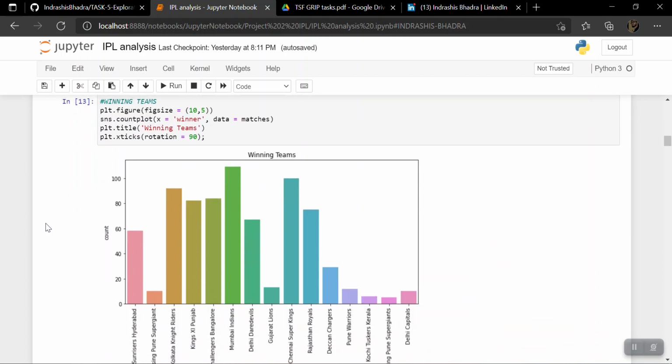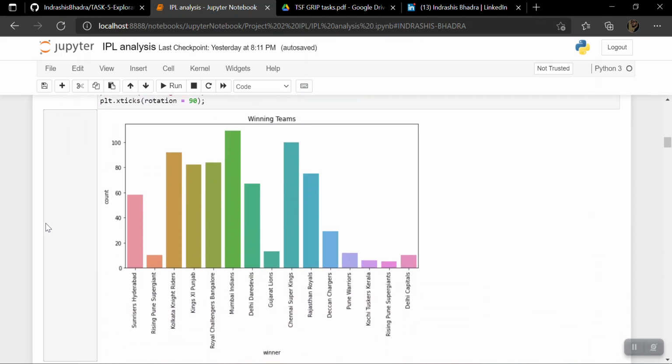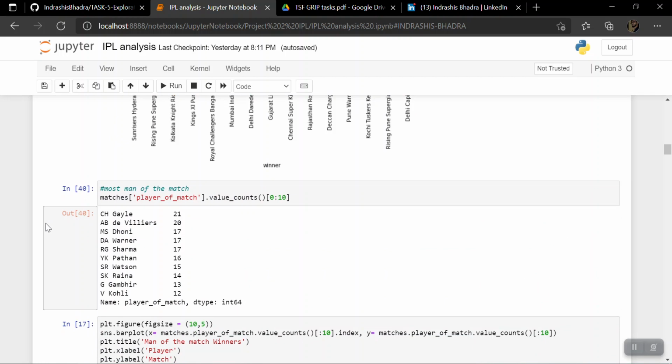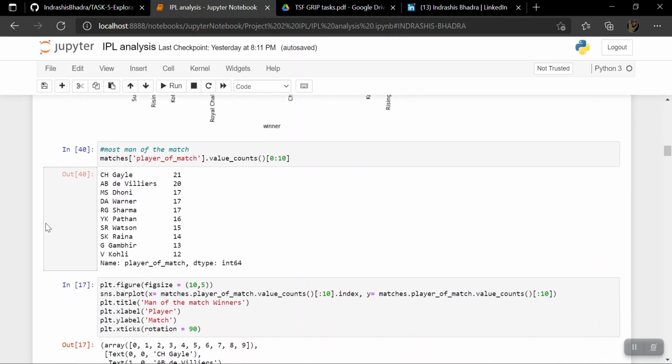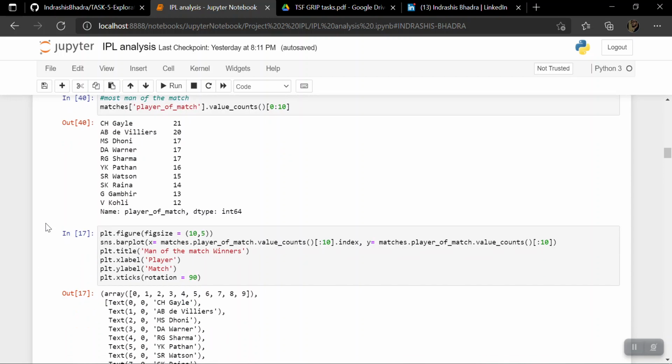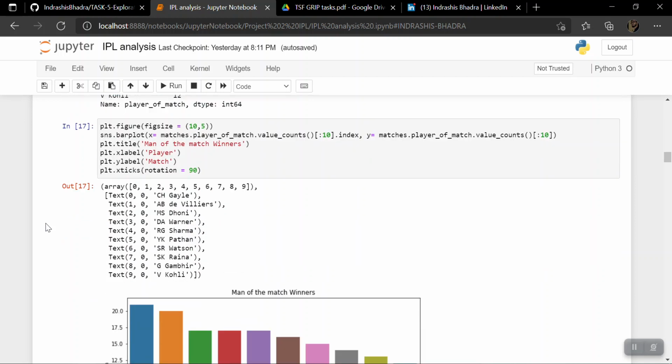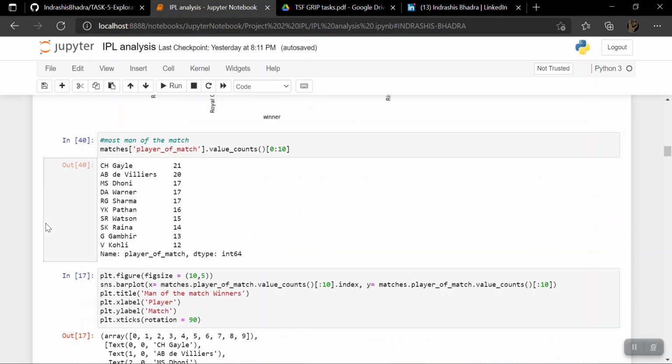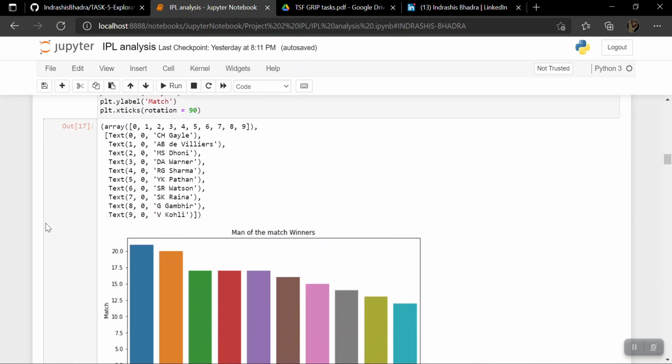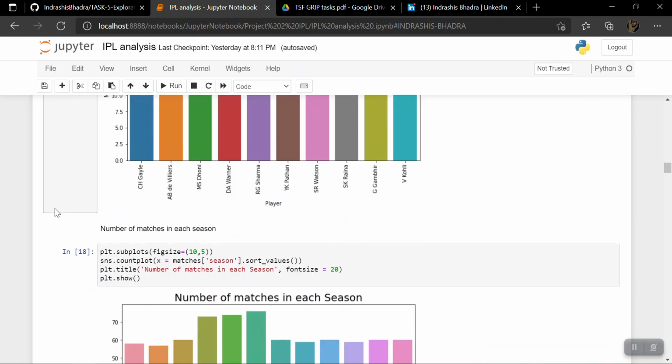First one is about the winning teams. The most number of matches won by any team till now is Mumbai Indians, as you can see through the bar plot. Now, using this matches data set, I have come to the conclusion that Chris Gayle and AB de Villiers have the highest number of man of the match awards, followed by MS Dhoni, David Warner, Rohit Sharma, and all. So that's what I have tried to represent in this bar graph form.